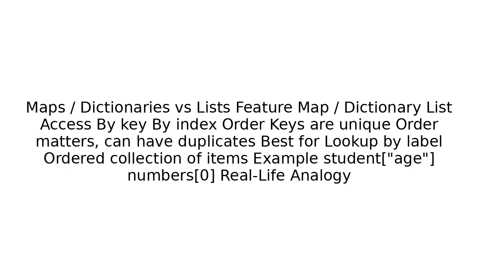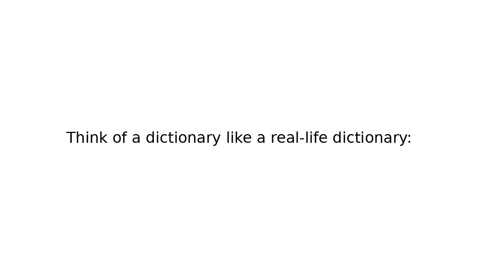Maps dictionaries versus lists. Feature: map dictionary versus list. Access: by key versus by index. Order: keys are unique versus order matters; lists can have duplicates. Best for: lookup by label versus an ordered collection of items. Example: student["age"] versus numbers[0].